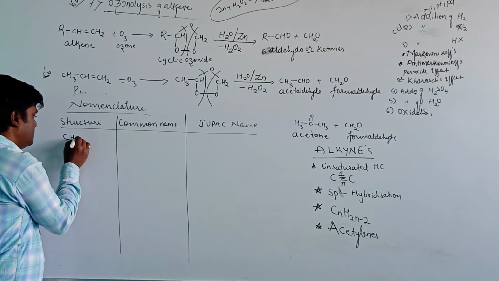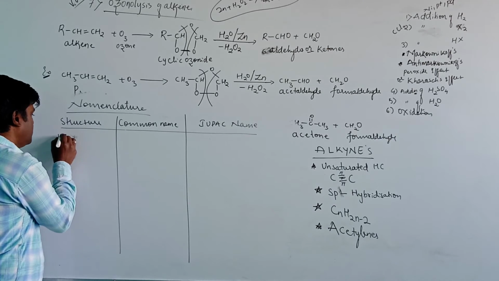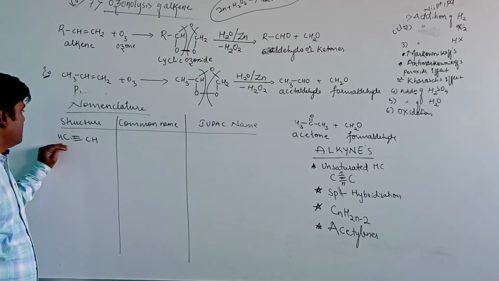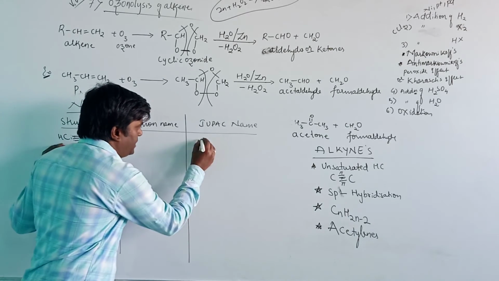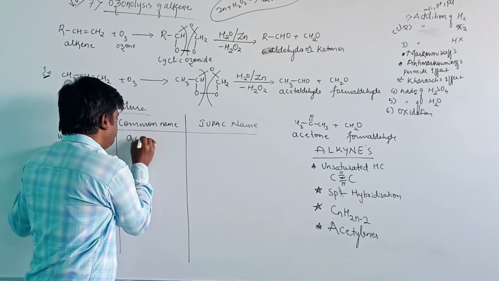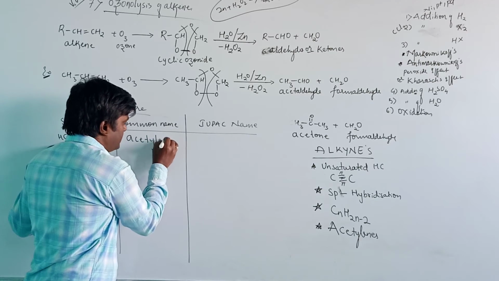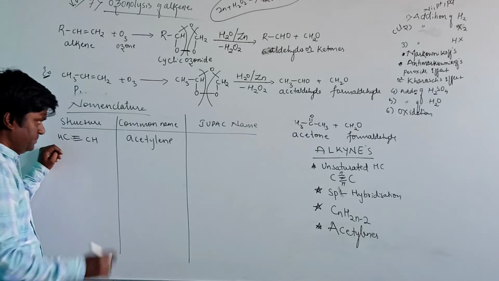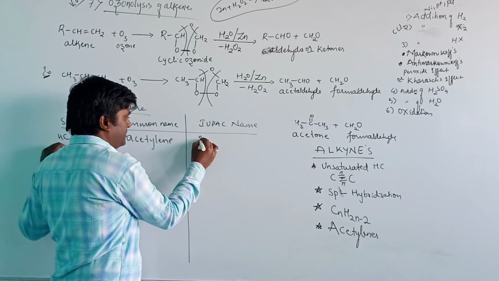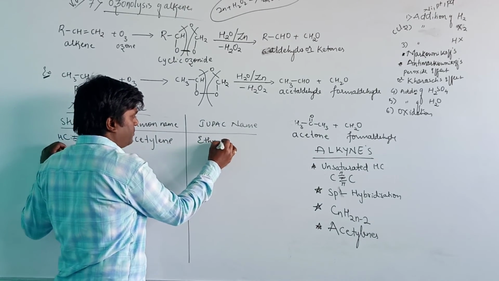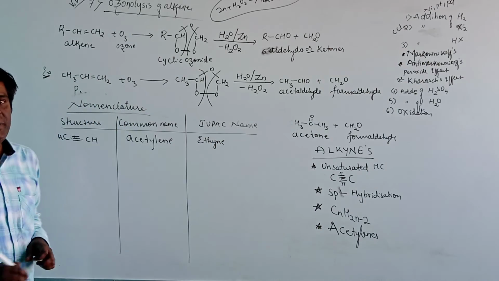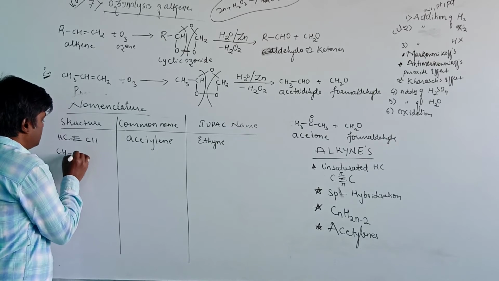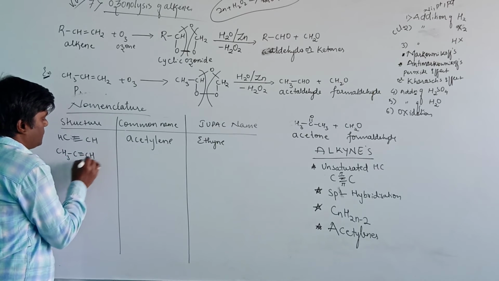The first compound is CH triple bond CH. Generally, it is known as acetylene, and the IUPAC name is ethyne, as two carbon atoms are there. Next, CH3, C triple bond CH.